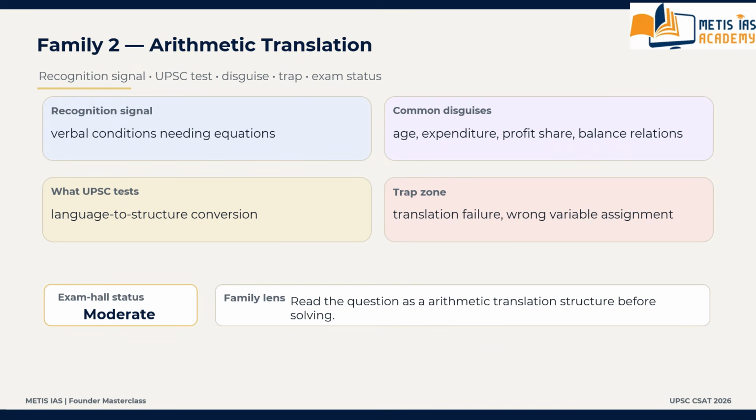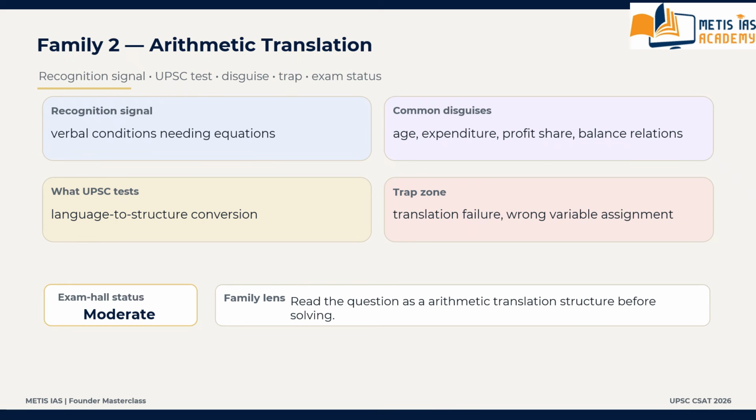So it may appear as expenditure control, age relation, marks or past data, profit distribution, quantity balance, work sharing. The average relation is stated verbally. This is the recognition signal: verbally stated equations.